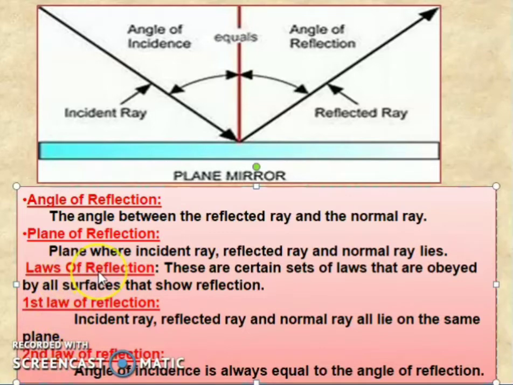Next, the laws of reflection that you have already studied in the 8th standard. What are the laws of reflection? There is a set of laws obeyed by a surface that shows reflection. First law of reflection: the incident ray, the reflected ray and the normal all lie on the same plane. You can see this is in a plane, so all lie on the same plane. Second law of reflection: the angle of incidence is equal to the angle of reflection. So the angle of incidence and the angle of reflection are always equal. These are the first and second laws of reflection.